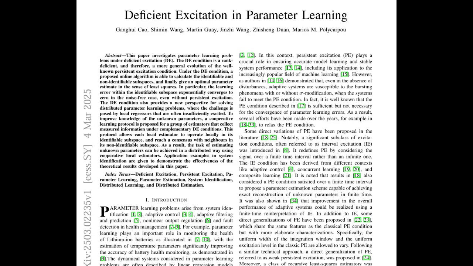And it brings us back to the real-world implications of deficient excitation. Think about how algorithms are being used to make decisions in areas like healthcare, finance, and even criminal justice. If those algorithms are learning from deficient data, there's a risk of them making biased or inaccurate decisions that could have serious consequences for people's lives. Precisely.